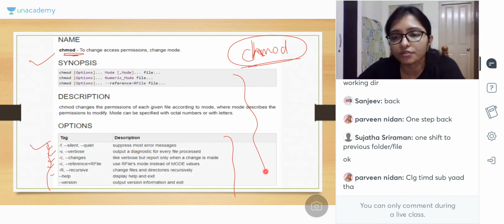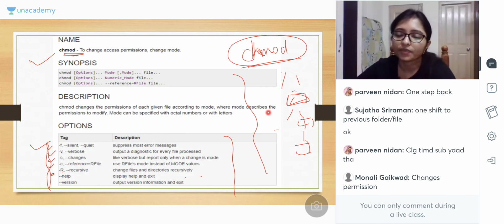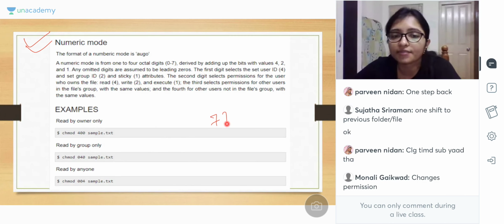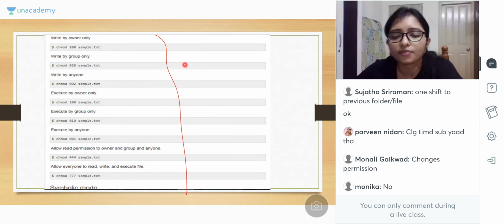So this is the description of chmod, and in the chmod also there is the option -r, means total permission. Total here is the parent folder, now child folder, after that child folder, all will get the permission. And this is the numerical mode. We know that 777 how it is coming. Yesterday discussed, right? There is no doubt, I think. chmod में. तो यहाँ पे 4000 so many examples I have written. So from this example it will be more clear. So many examples here. Just go through this.